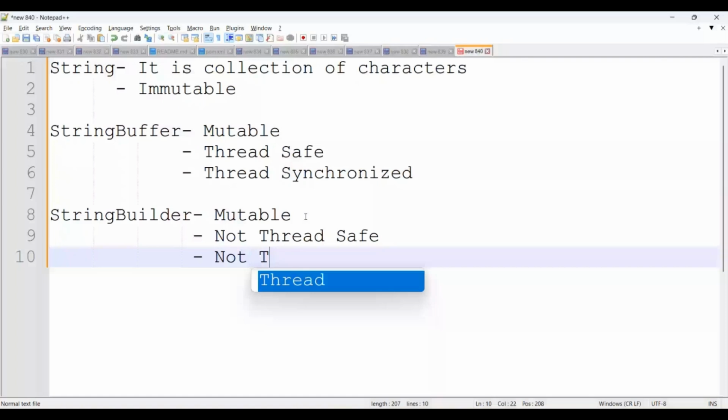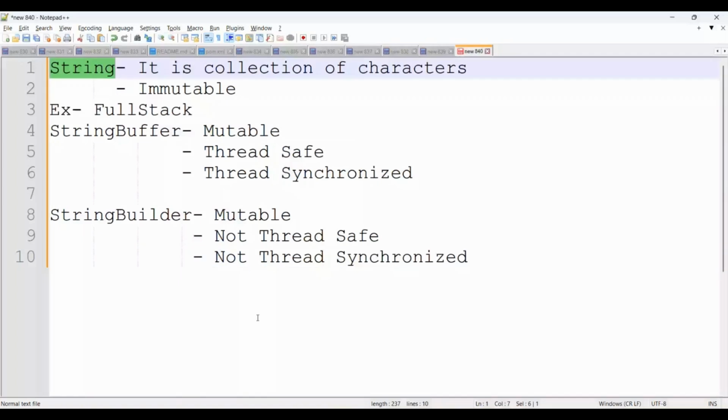But the important concept: a string is a collection of characters. If you are going to add here "full stack", then see the example of a string: "full stack" is one string. But if you are saying just this, it is one character, while this is the entire collection of characters. That's what you can consider a string. A string is a sequence of characters, a collection of characters.